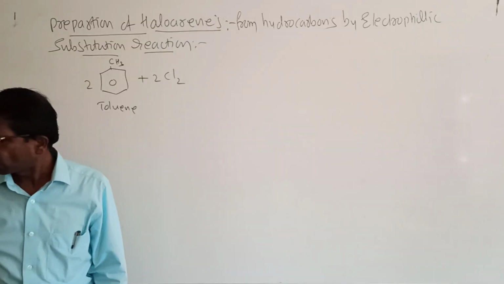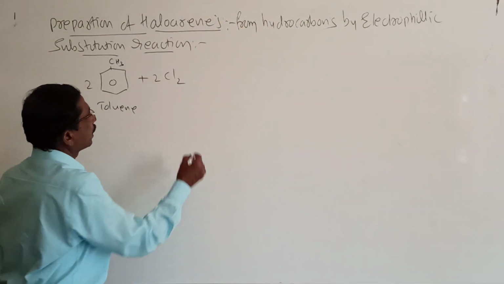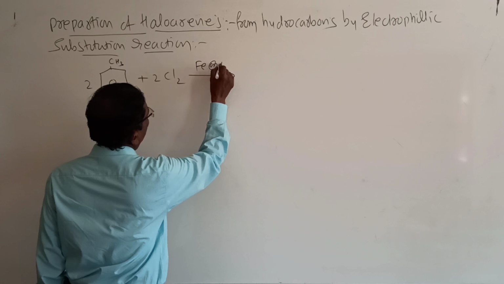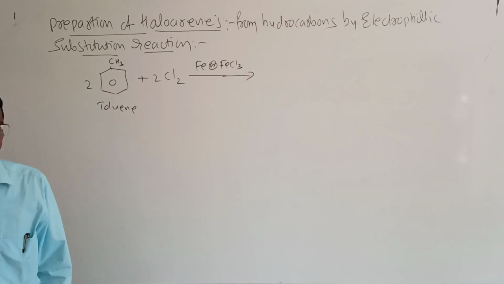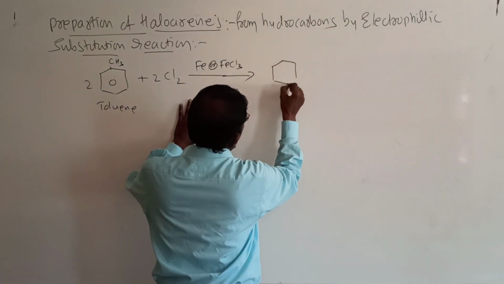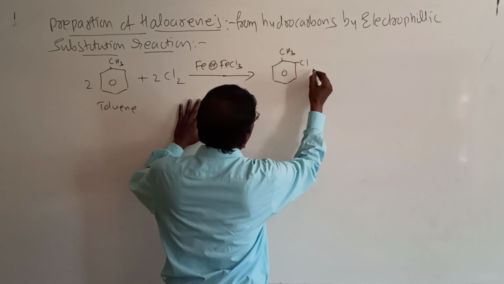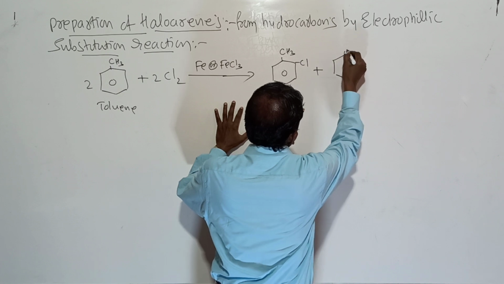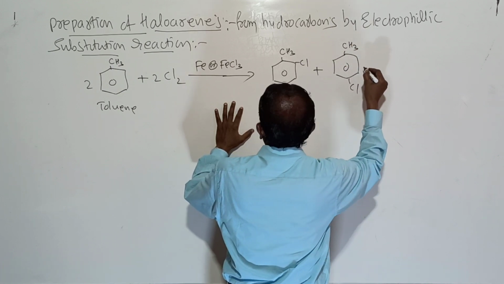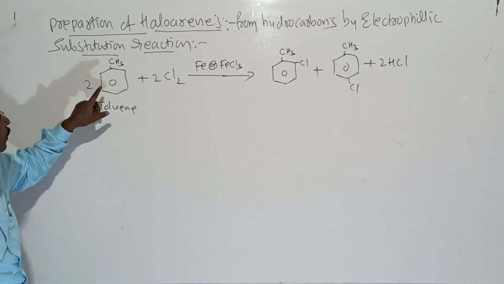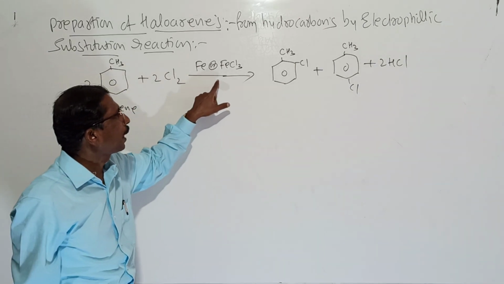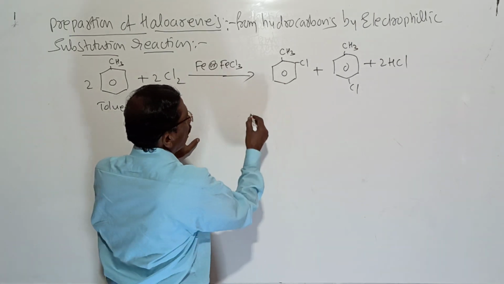Look here, when toluene is treated with chlorine in presence of iron or FeCl3, that is a halogen carrier, it forms ortho-chlorotoluene